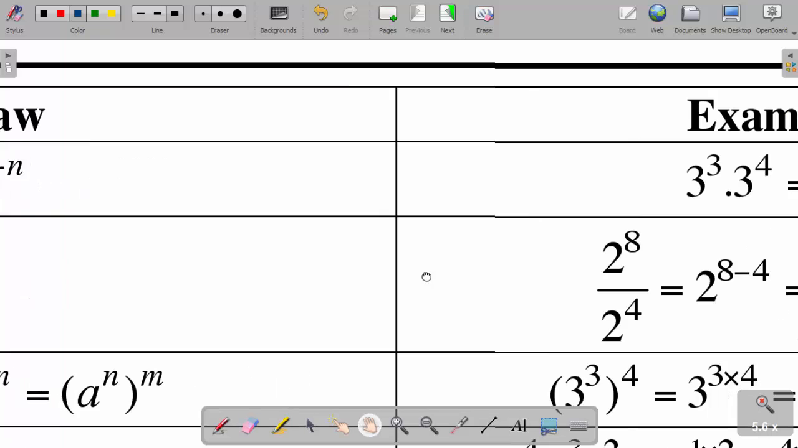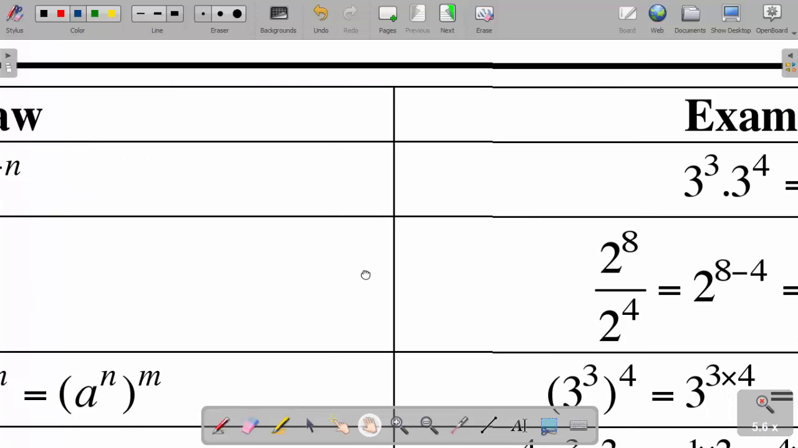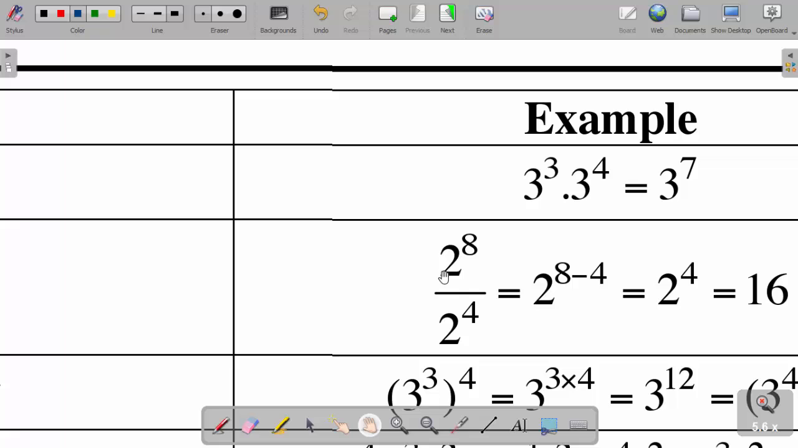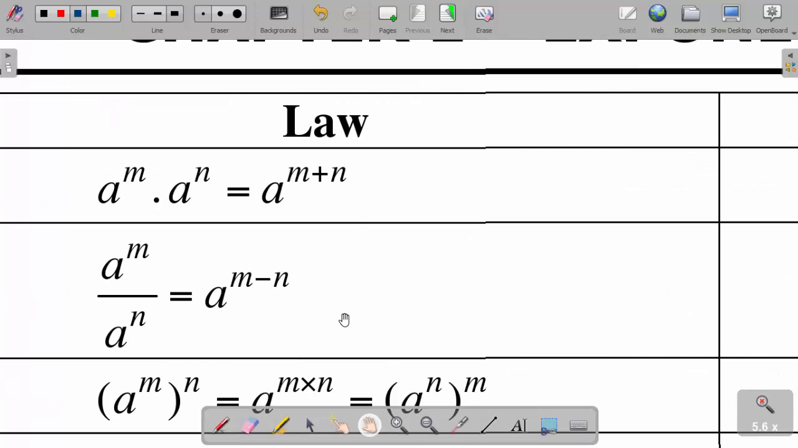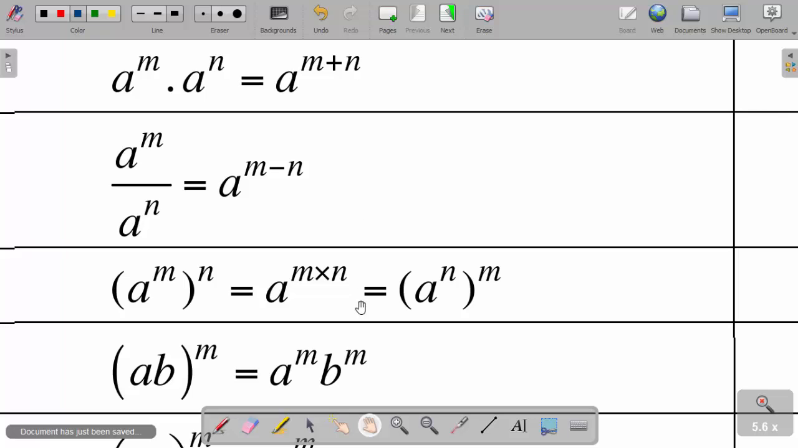For example, as you can see, if I have 2 to the power 8 divided by 2 to the power 4, because I have the same base and I am dividing, what do I do? I subtract the exponents. I'm going to subtract 8 minus 4, which gives me 2 to the power 4, which is the same as what? 16. Okay, I hope we are still together. Let us proceed.